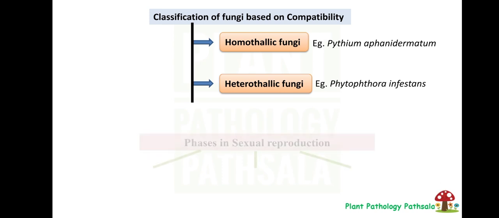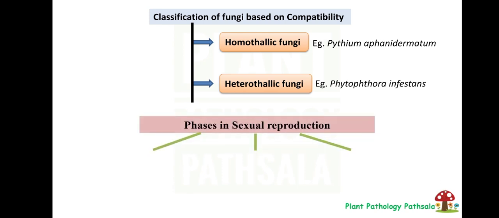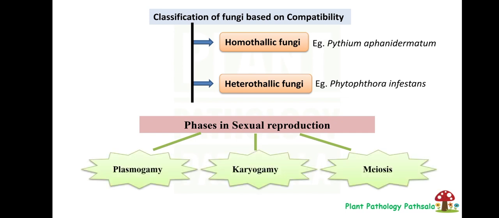Then the sexual reproduction is completed in three phases, that is plasmogamy, then karyogamy, then meiosis. In plasmogamy, union of two cytoplasm or protoplasm occurs. Okay. Then in case of karyogamy, union of two nucleus occurs, and in meiosis, the reductional division occurs, in which the diploid zygote, that is the 2n nucleus, will be converted into n.